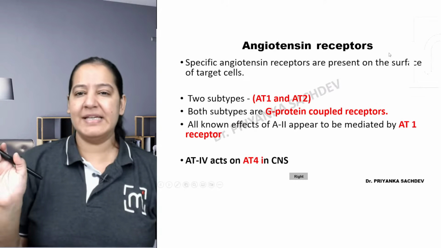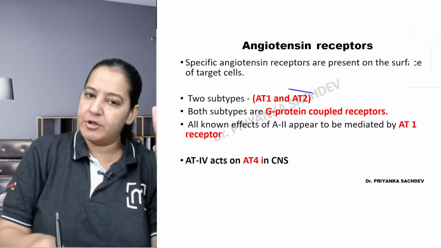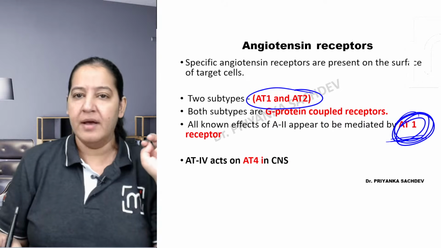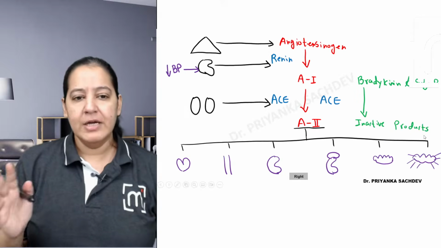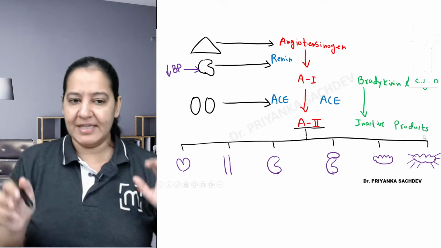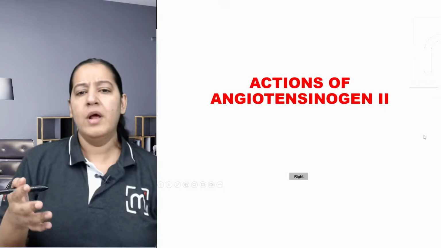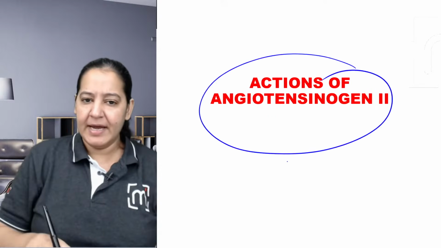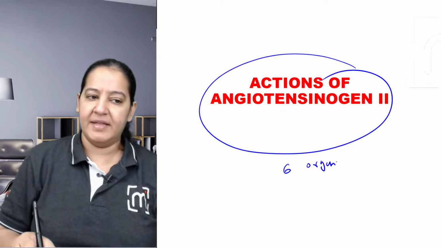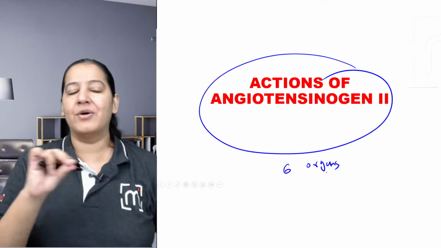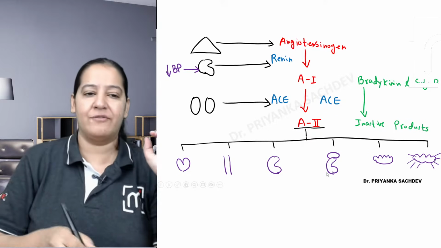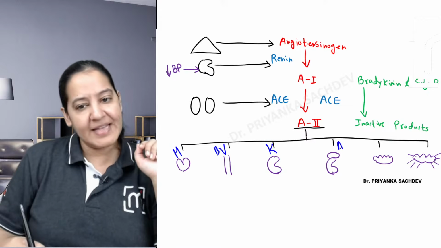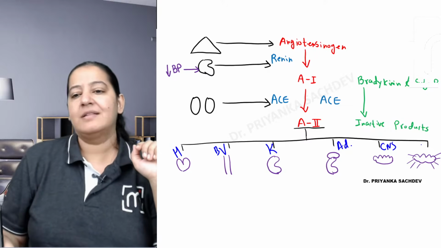Okay, if you got all these things, you got about the receptors also. There are two types of receptors, AT1 and AT2, but most of the functions are because of AT1. AT2 is not really very important. So you can see the 6 organs, you can see the receptors on them. Now, let me tell you one more thing, how on 6 organs it is acting and causing rise in BP. Then I will start the chapter. So you can see the 6 organs in front of you. This is heart, this is blood vessel, this is kidney, this is adrenal, this is CNS, this is PNS.